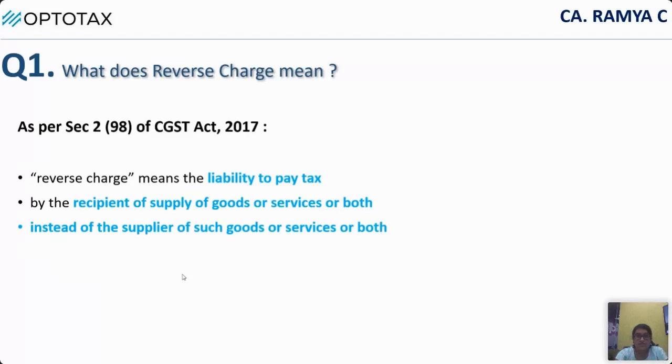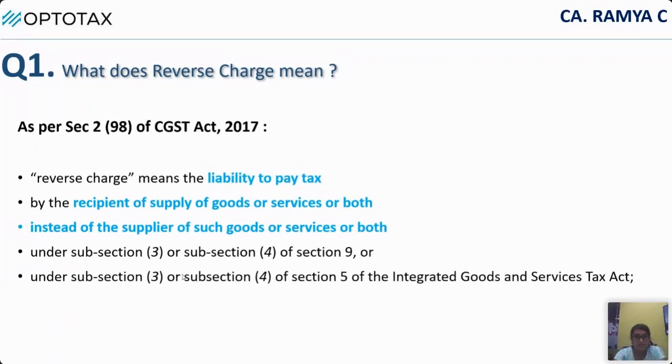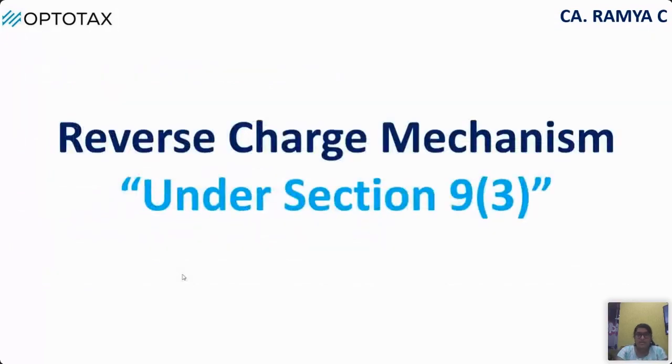Reverse charge is when the liability to pay is on the recipient instead of the supplier under subsection 3 and subsection 4 of section 9. So they have specified what reverse charge means, and also they have mentioned the sections applicable. It is section 9 subsection 3 and 4 in the CGST Act and section 5 subsection 3 and 4 in the IGST Act. So first let's see section 9.3.